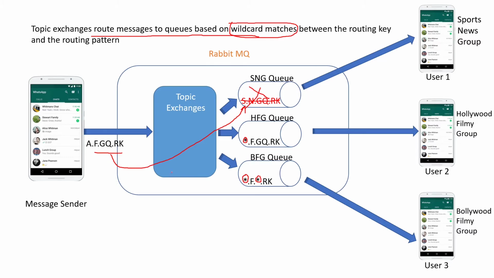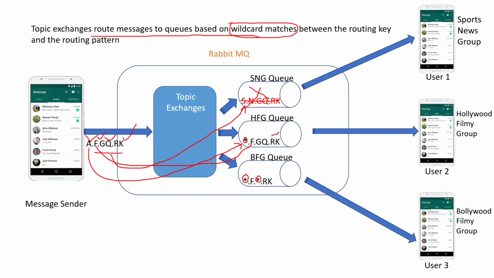Okay, second thing we'll see. So the first letter before the dot, it will come and see here there is A, which matches with the pattern star, which means anything can come here, so this is matched. And it will second see F, it is also matched, and GQ, it is also matched, and RK is also matched.